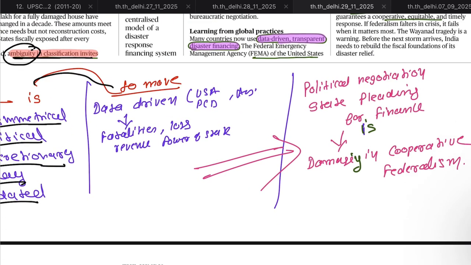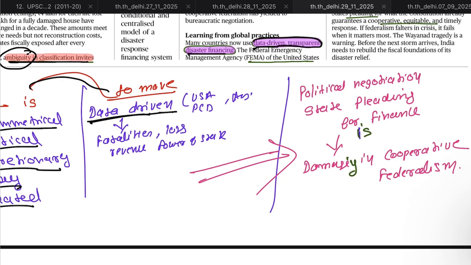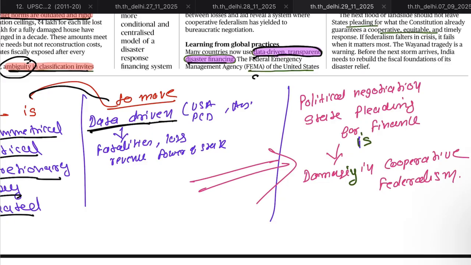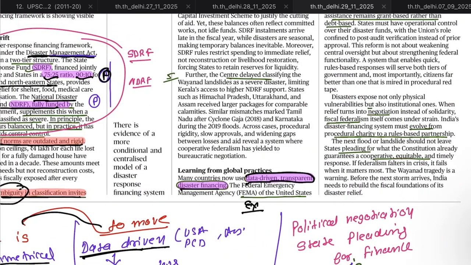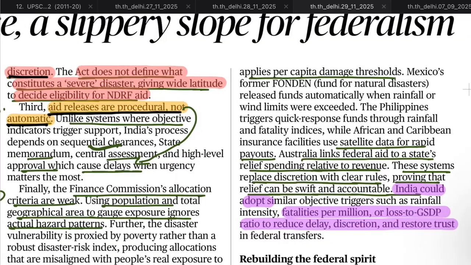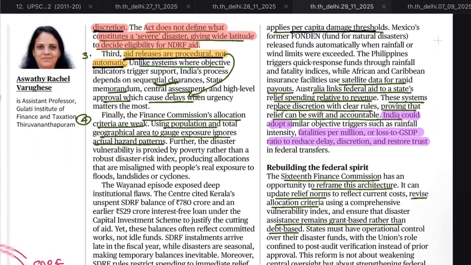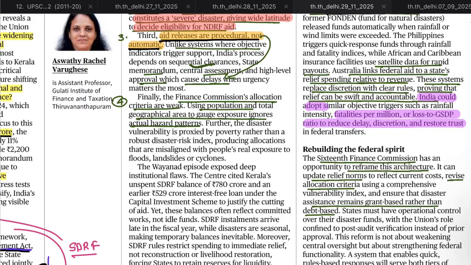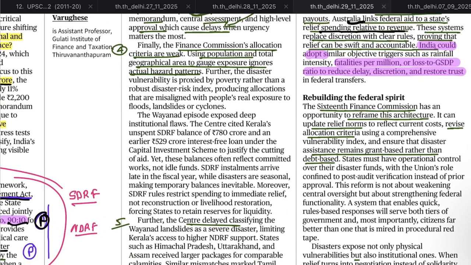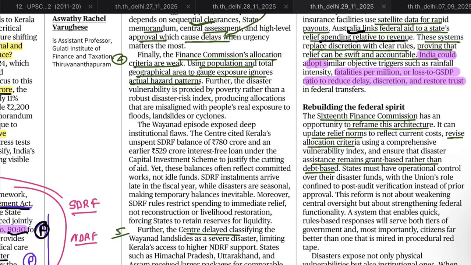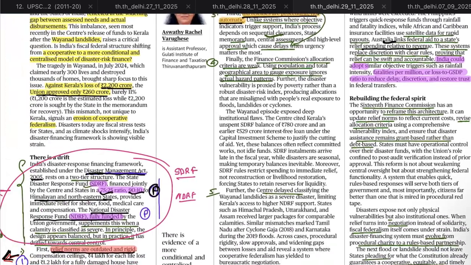This all should be moved towards data-driven and transparent financing. लाइक यूएसए का एग्जाम्पल है जिसे कोट किया जा सकता है, यूएसए फाइनेंसेस डिजास्टर ऑन द बेसिस ऑफ द पर कैपिटल डैमेज डेटा ड्राइवन. In the same way, Australia follows it on the basis of the relief spending power of the state. So India could adopt these types of methods for finding the procedure for how much relief should be given to which state, for which type of disaster.